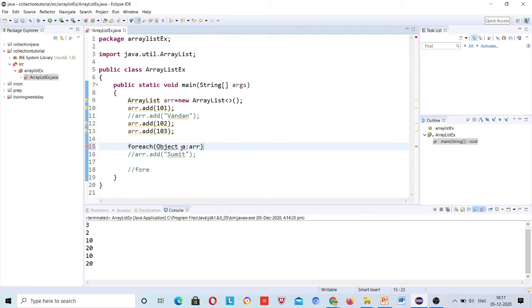Sir, what all things will come under object? Like hetero. See, int, string, all of them? Yeah, of course. I will come to that point. Wait for some minutes. Okay.